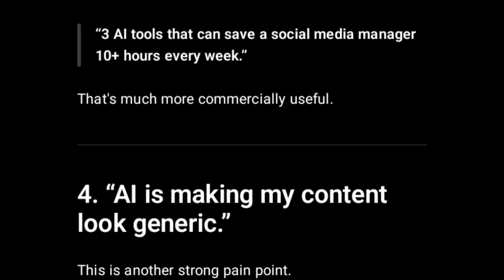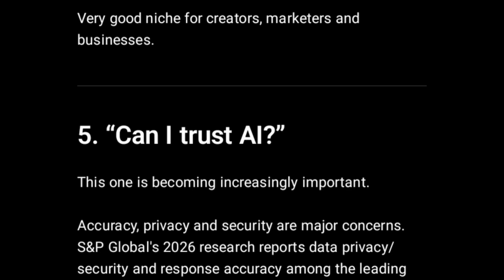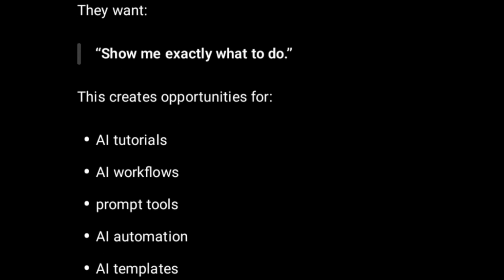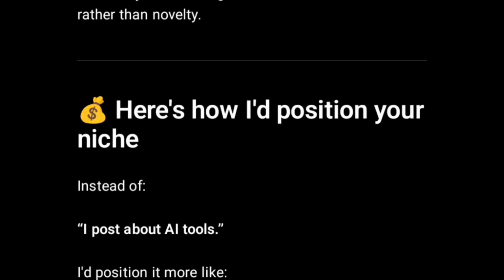The 4th one, AI is making my content look generic. It's one of the problems people are talking about and want solved. Can I trust AI? That is 5. And then I don't know how to use AI properly. That is 6. And then finally, I need AI to do the work, not just chat with me. So these are the things that people are searching for online, or problems that they want solved.